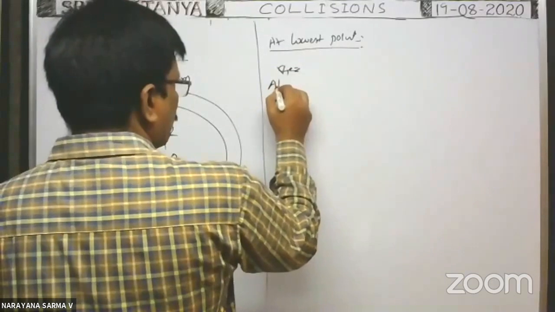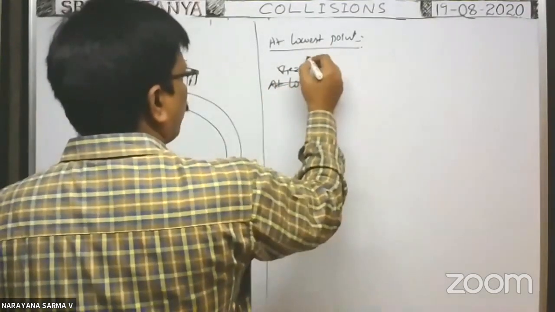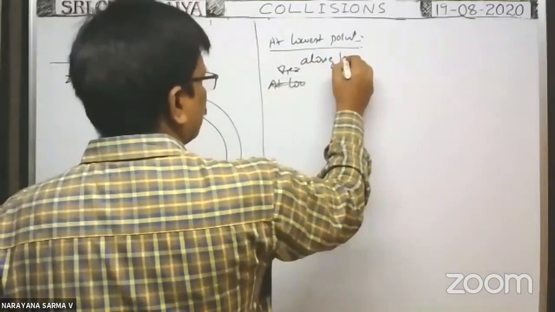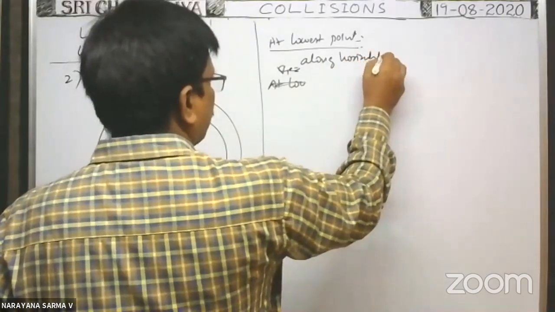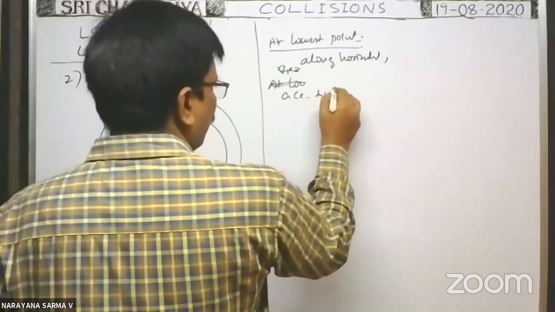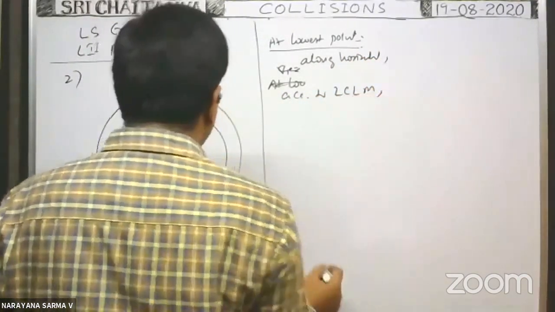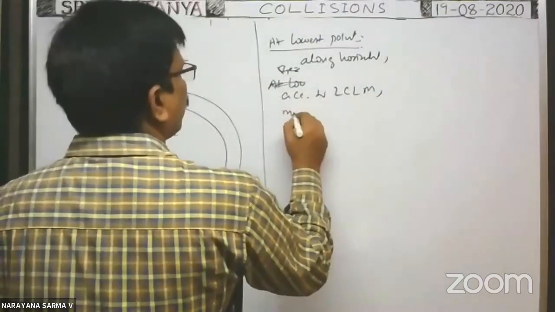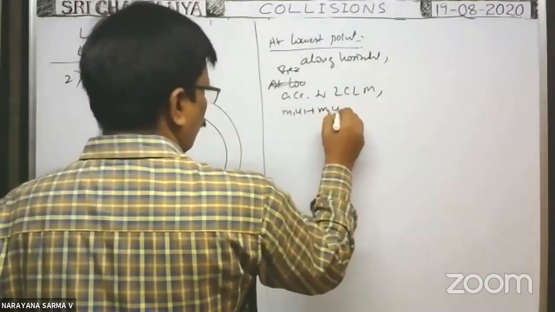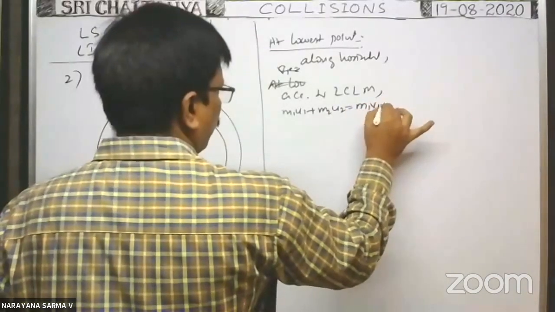So at the lowest point, along horizontal, according to the law of conservation of linear momentum, you see, m1 u1 plus m2 u2 is equal to m1 v1 plus m2 v2.